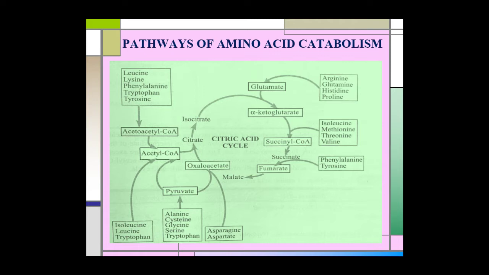Five amino acids, alanine, cysteine, glycine, serine, and tryptophan, on degradation give rise to pyruvate, and this pyruvate gets converted to acetyl coenzyme A. Five other amino acids, leucine, lysine, phenylalanine, tryptophan, and tyrosine, on oxidation give rise to acetoacetyl coenzyme A, and this acetoacetyl coenzyme A gives rise to acetyl coenzyme A. This acetyl coenzyme A may either be utilized in the biosynthesis of fatty acids, or enter the citric acid cycle.